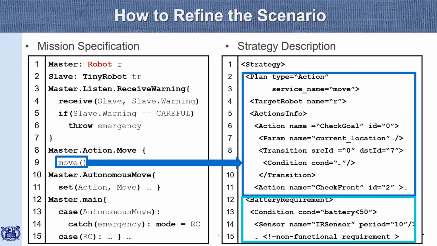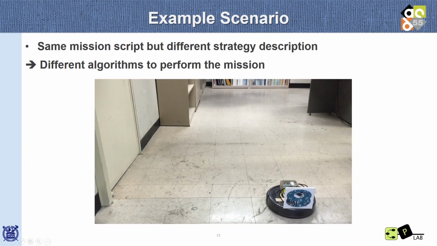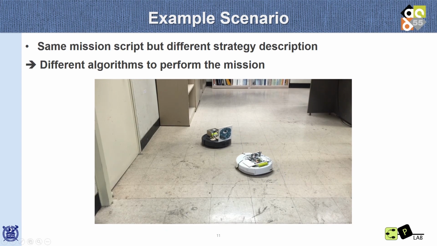To verify our framework, we conducted one example of a cooperative mission. Two robots are given the same mission script but use different algorithms to perform the mission based on the strategy description. We want robots to go to the specific point. One robot is controlled by an operator manually in the remote control mode. For this robot, we can specify internal behavior as shown on the top side. On the other hand, the other robot operates in the autonomous moving mode to follow the first robot like this task graph. You can check how real robots move.